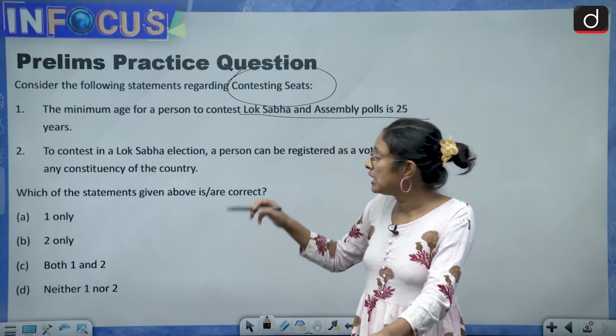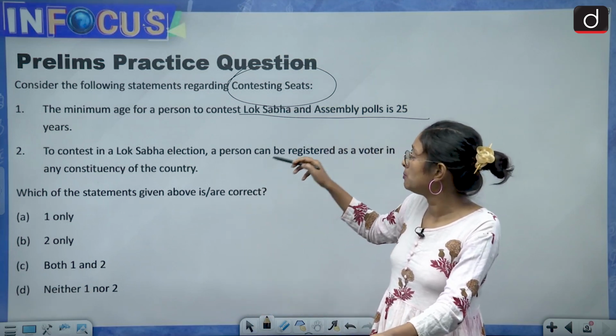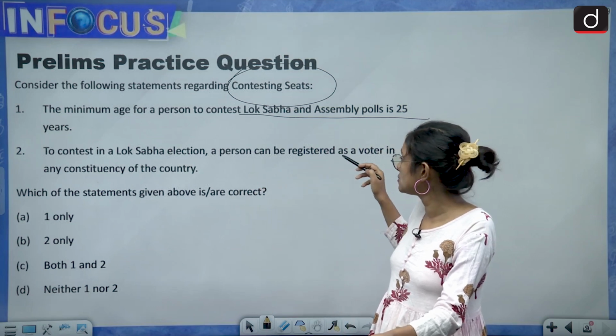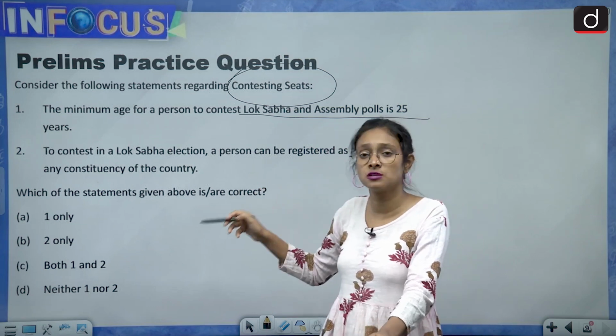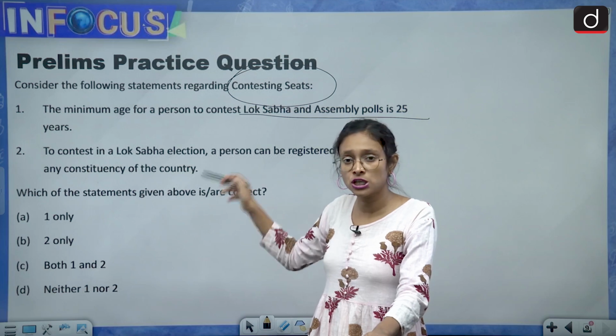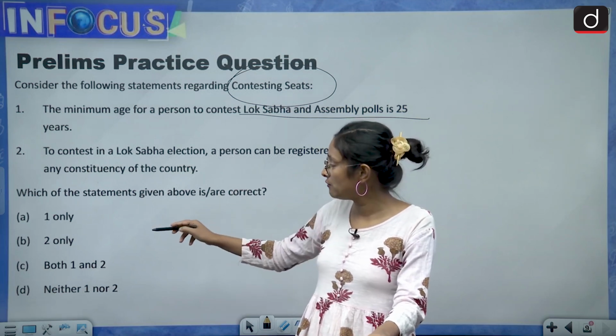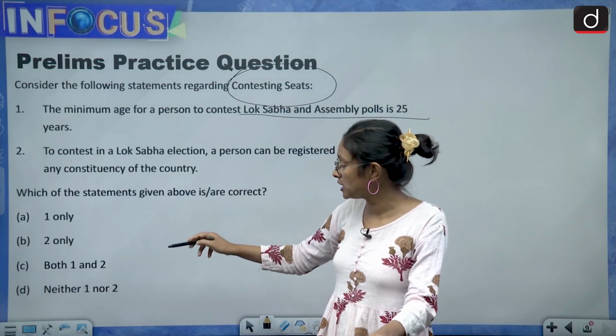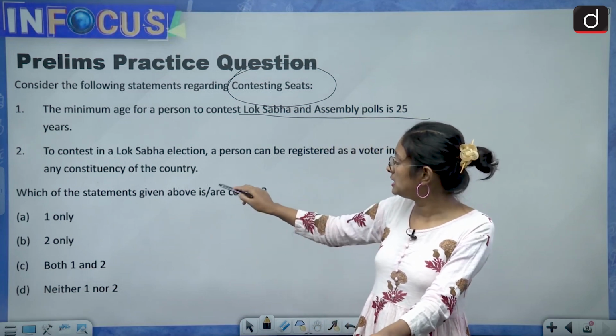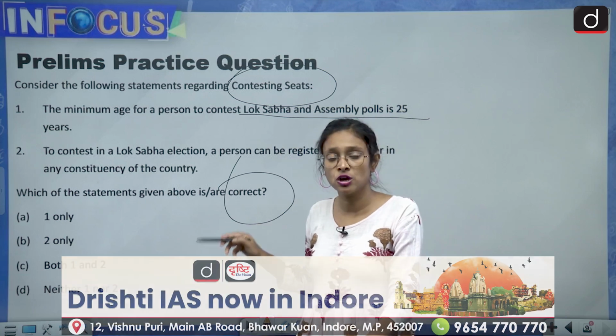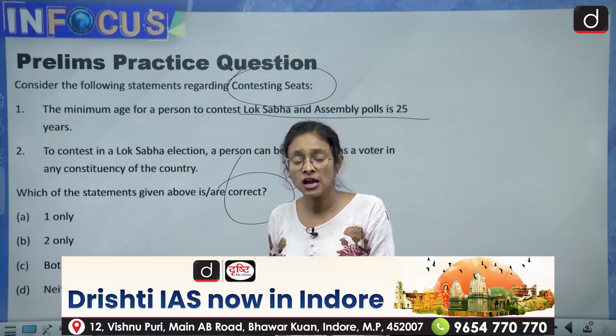And then the second statement: to contest a Lok Sabha election, a person can be registered as a voter in any constituency of the country. These are the two statements you have to answer in the comment section. The options are: 1 only, 2 only, both 1 and 2, neither 1 nor 2. And here they are asking for the correct statement. So you have to answer this in the comment section.